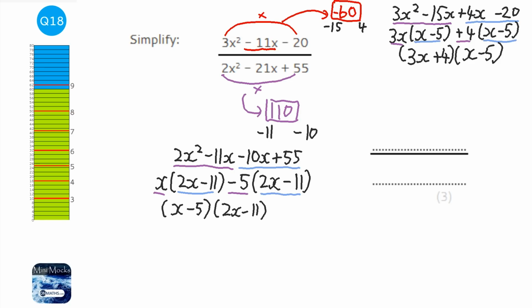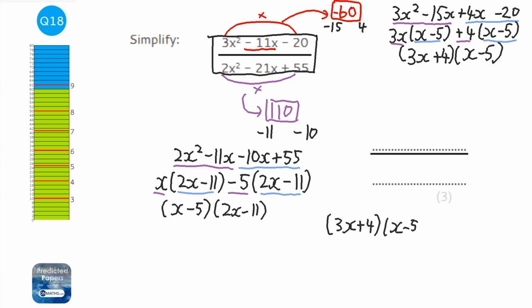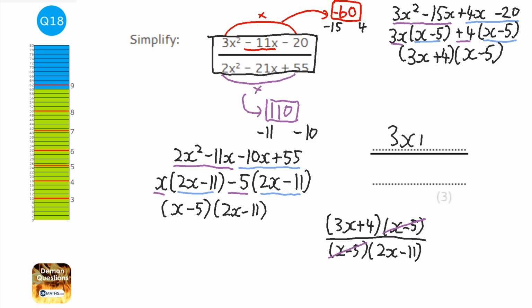Okay, so I'm going to rewrite this fraction here, but this time with its factorized versions. So we've got bracket 3x plus 4, x minus 5 at the top, and at the bottom we've got x minus 5, 2x minus 11. Okay, now we're going to cross out the repeating bracket at the top and bottom. So we're going to divide top and bottom by x minus 5. So that gets rid of that and gets rid of that. So we're left with 3x plus 4 and 2x minus 11.